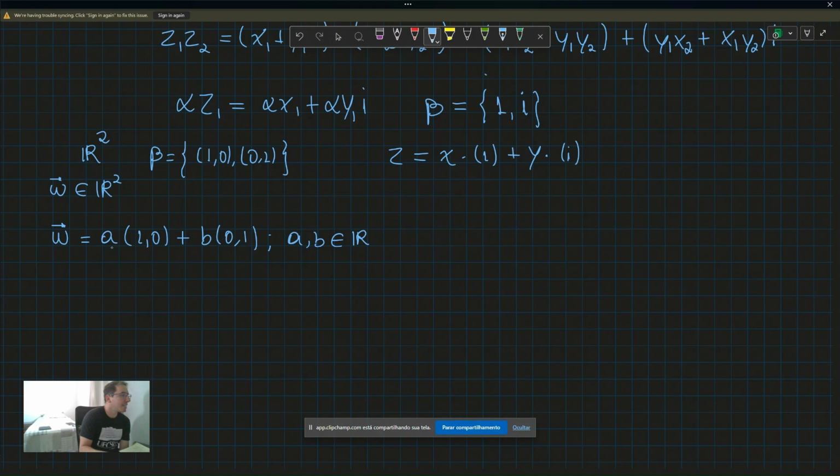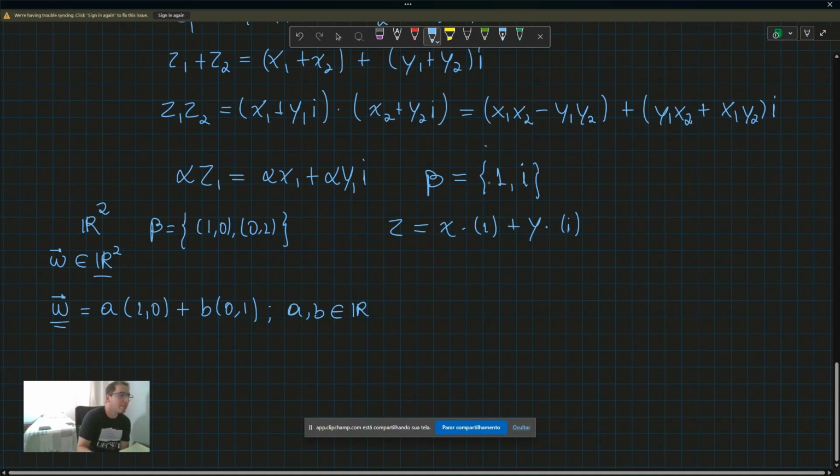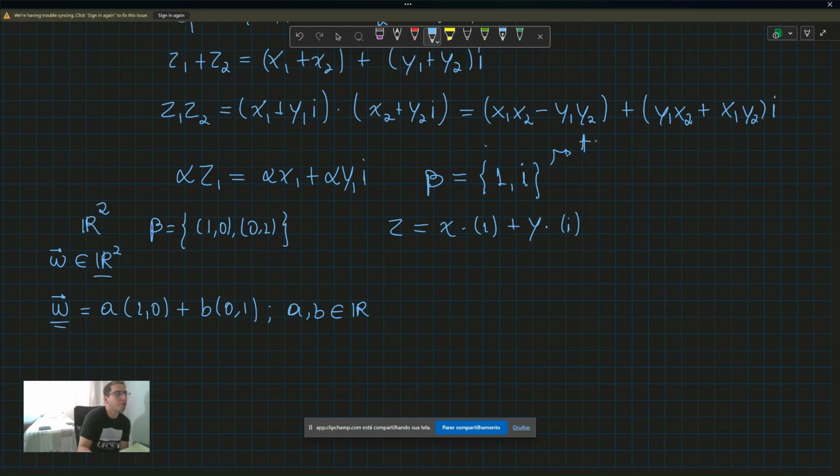This is very interesting because these basis vectors over here span any vector from R2. So what is happening here is this basis over here formed by 1 and i makes this a two-dimensional vector space. With these two elements over here, we can span any complex number. And we can think now of complex numbers as vectors themselves, and that's going to be very useful. We're going to see this in the next classes.